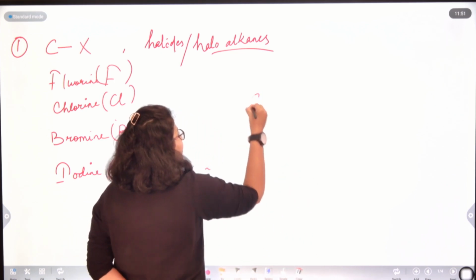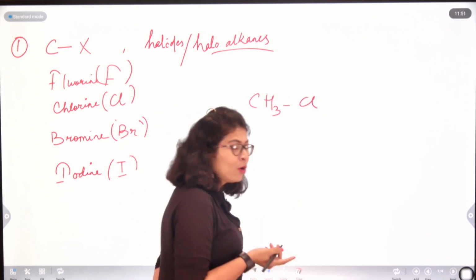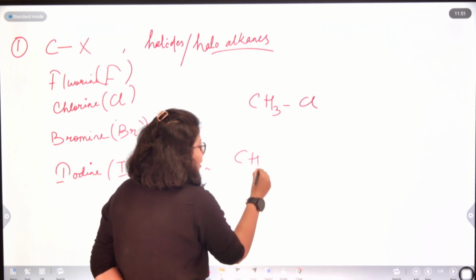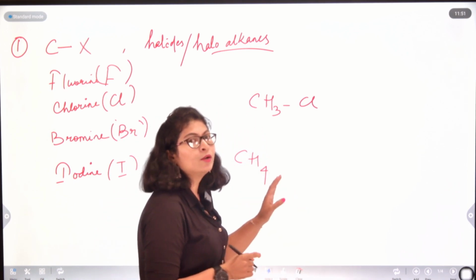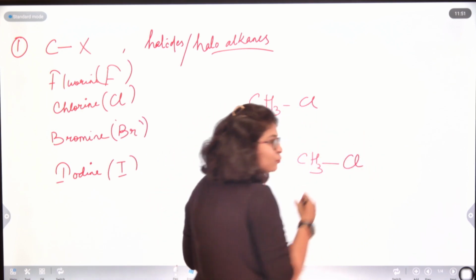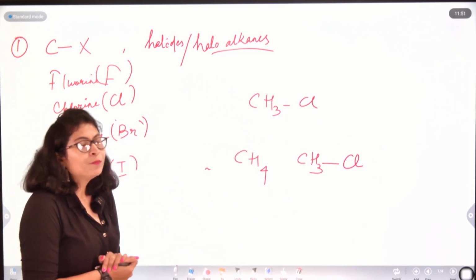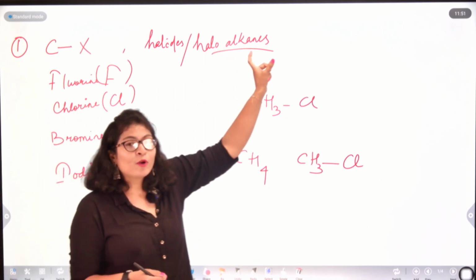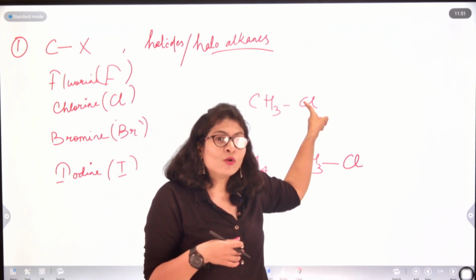So if I'm saying CH3Cl, how is it initially formed? Methane was there. From methane, I removed one hydrogen atom, that became CH3, and to that I attached one halogen atom, that is chlorine, and I got my CH3Cl. So its name is derived from its parent compound and the halogen. So the name is haloalkane.